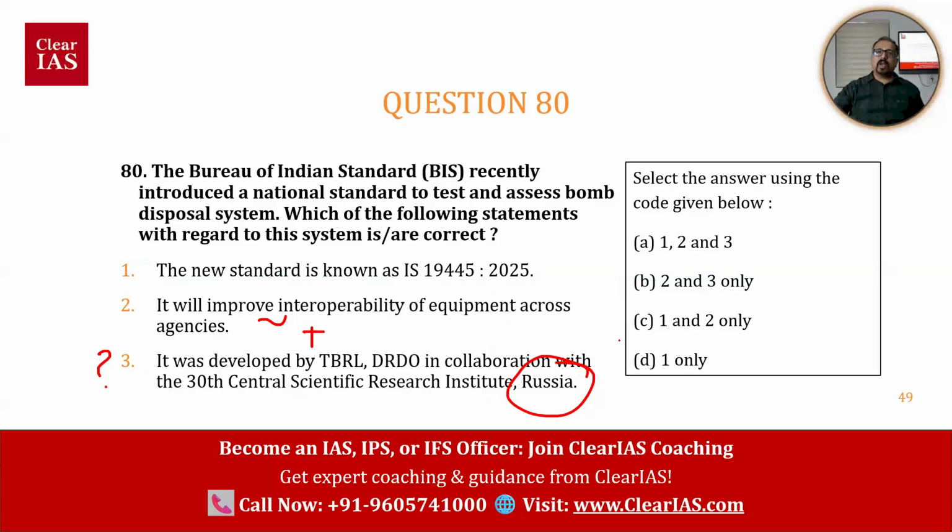So D, with only 1, is less likely, then more chance for C to be the answer. But what do you think? Online and offline students. C, right? Okay. C. So even if we don't know the right answer, by applying some logic, some common sense, we may be able to arrive at the answer.